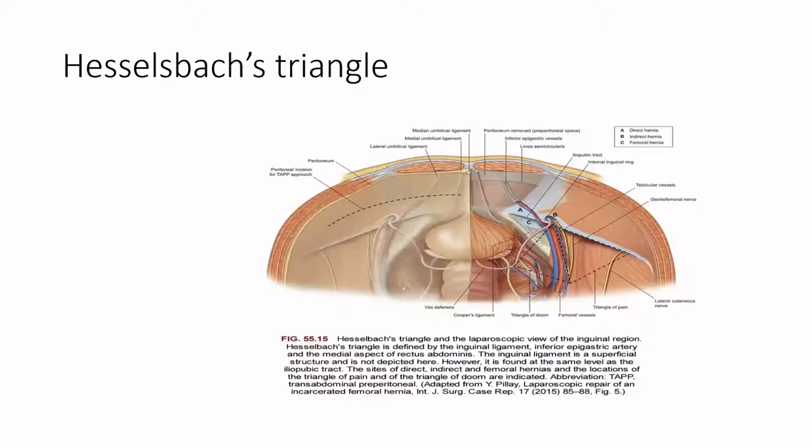Superiorly, it is formed by the inferior epigastric artery. Medially, it is formed by the rectus abdominis muscle. Inferiorly, the inguinal ligament forms the inferior boundary of the Hesselbach's triangle.